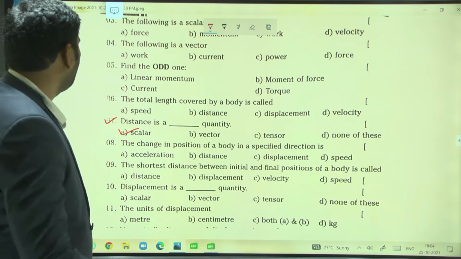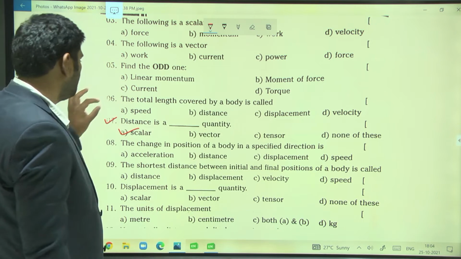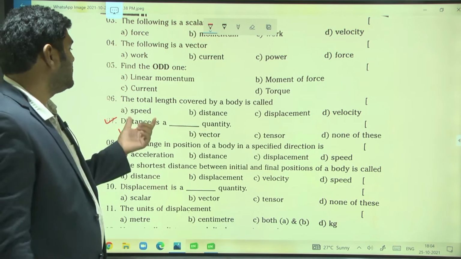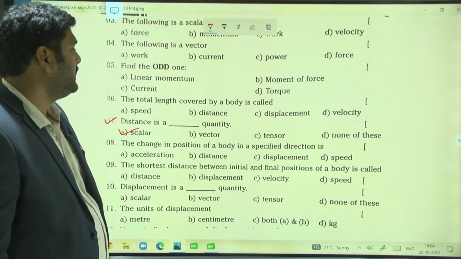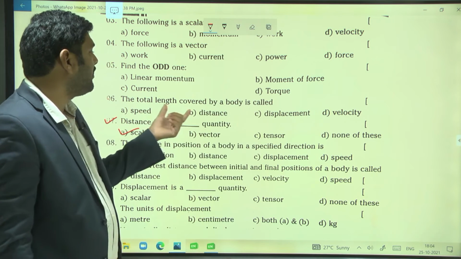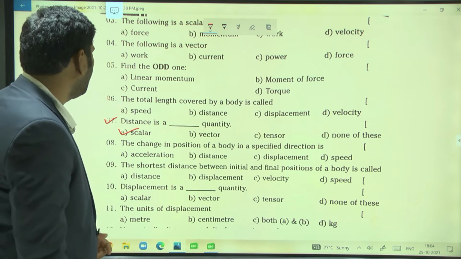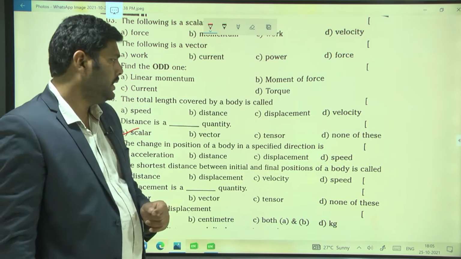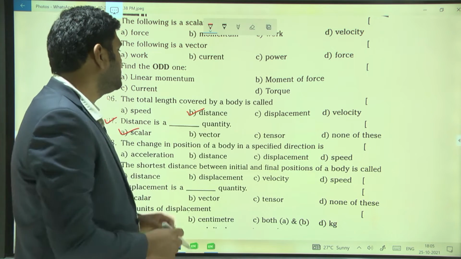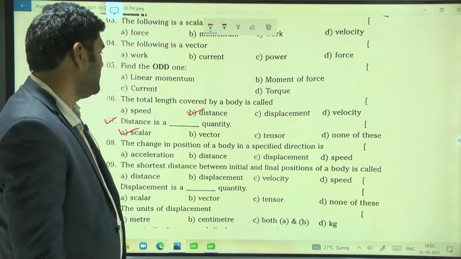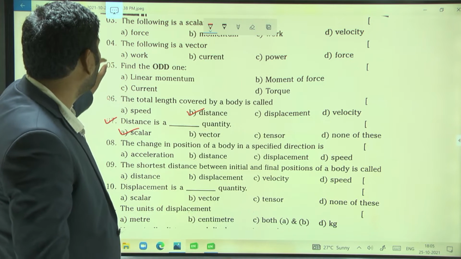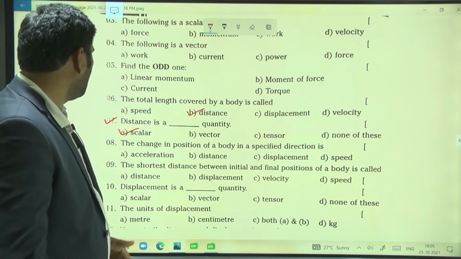Similarly, what is the sixth question's answer? The sixth question: the total length covered by the body is. The total length covered by the body is nothing but distance, so the second option is right. Similarly, find the odd number. The remaining questions we will see after the completion of displacement.